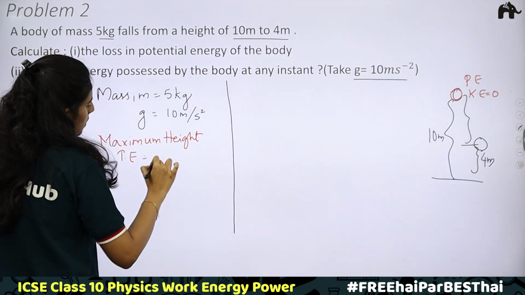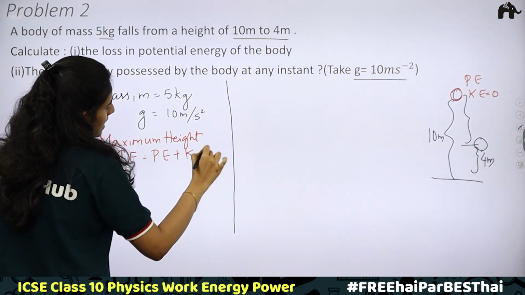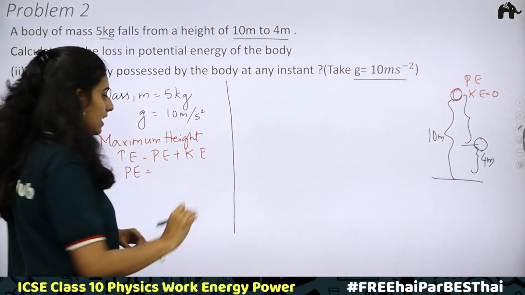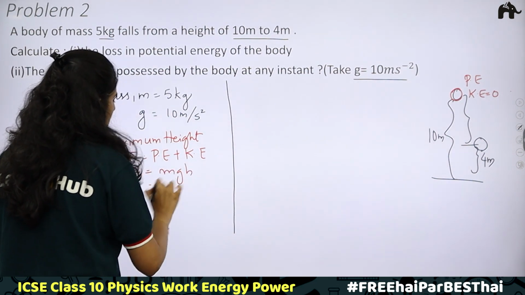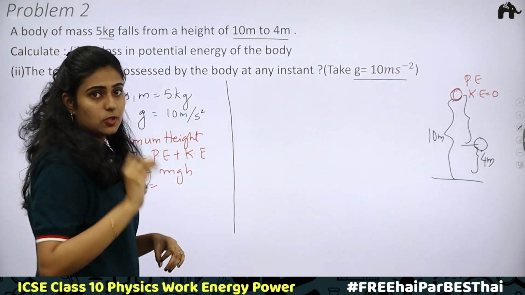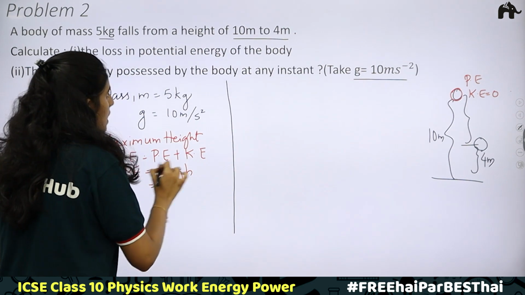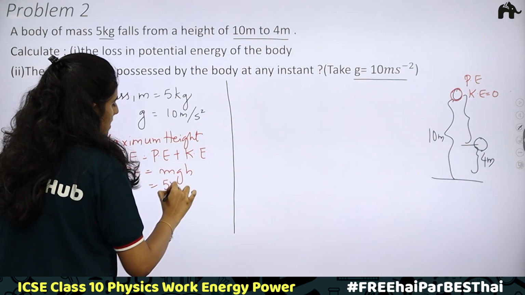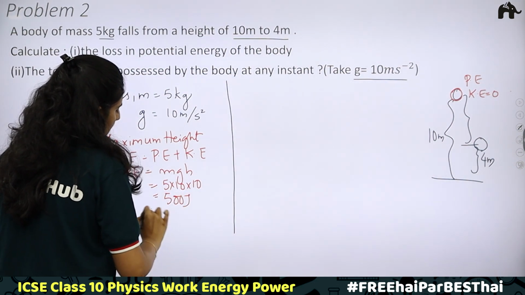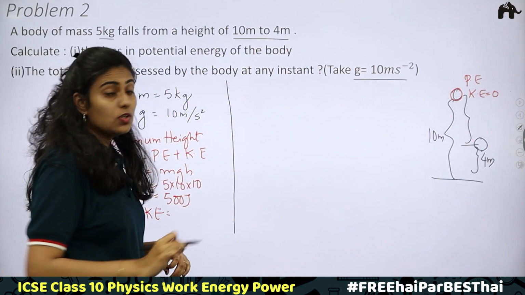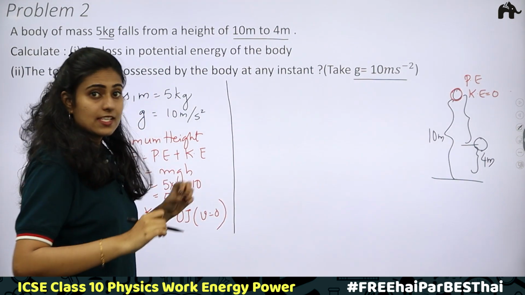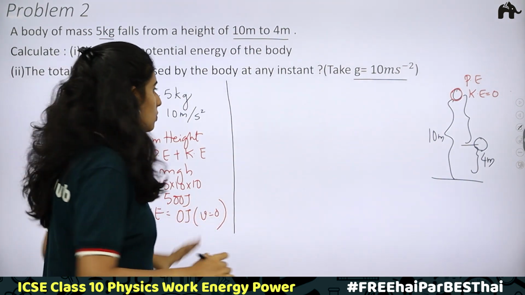at maximum height, total energy is equal to potential energy plus kinetic energy. Potential energy will be equal to, again, mgh. We have already found the potential energy at maximum height, we got 500 joules. How are we getting that? Mass is equal to 5 kg, g is 10 and height is 10. Therefore, 500 joules. What about kinetic energy? Kinetic energy will be equal to 0 joules. Why? Because velocity is equal to 0. Since velocity is 0, kinetic energy will be equal to 0.